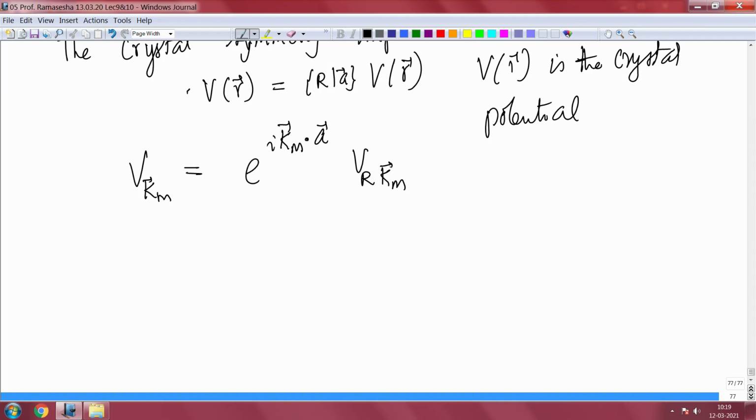If I take the vector Km in the reciprocal lattice and make an operation R on that one, so that I get the vector Rkm, then the Fourier component corresponding to Rkm is V of Rkm. That is related to the original V of Km by a phase factor which is e to the power i Km dot A, where A is the translation that is associated with the space group operation. Now, we can also have cases, there are operations